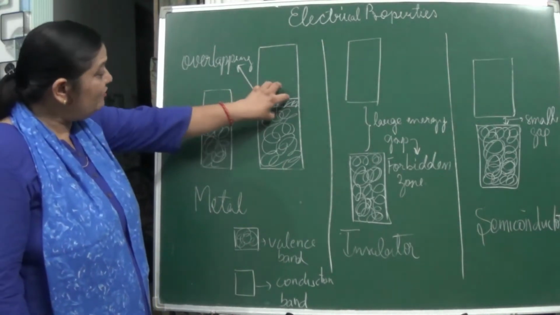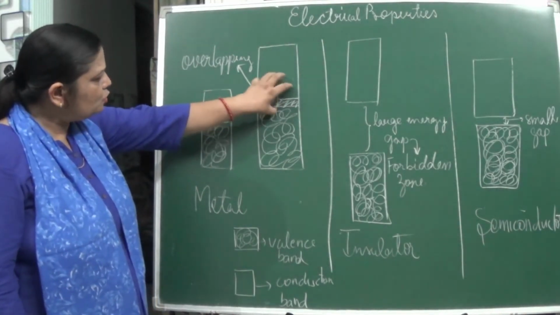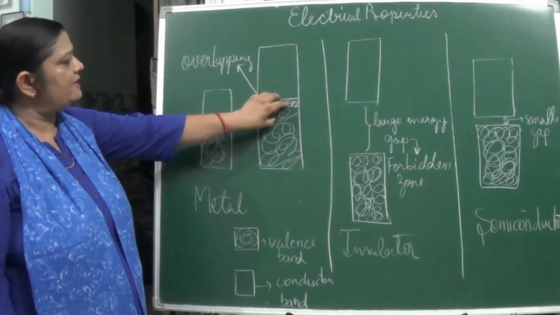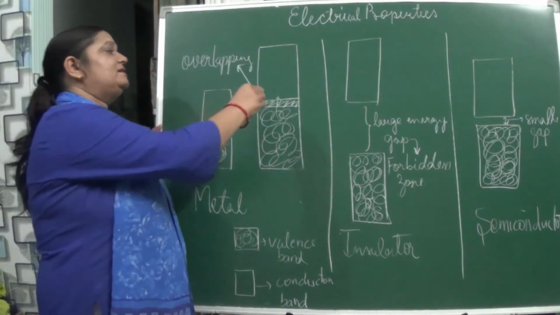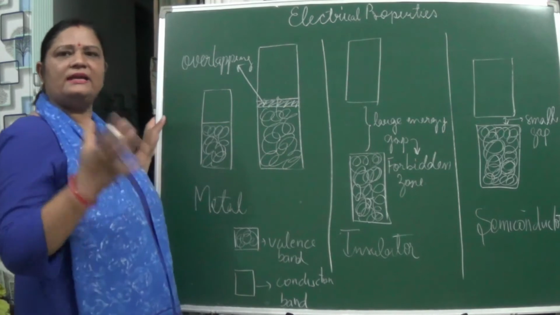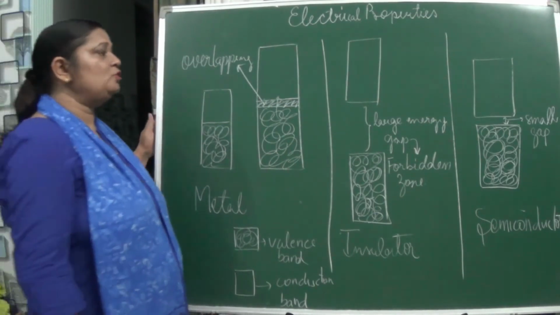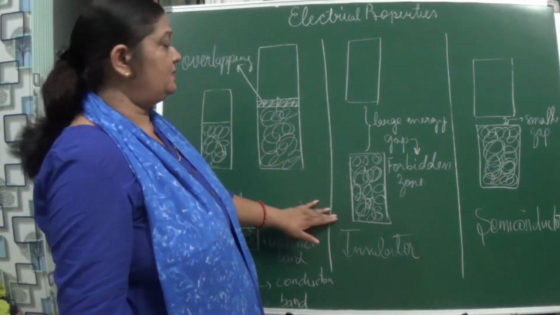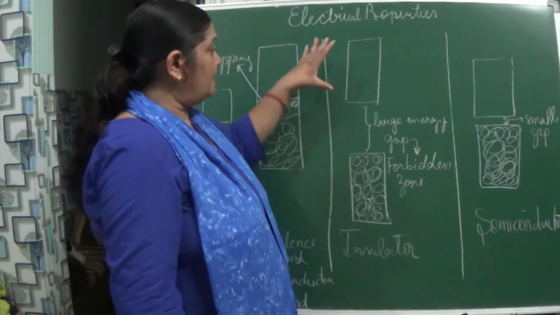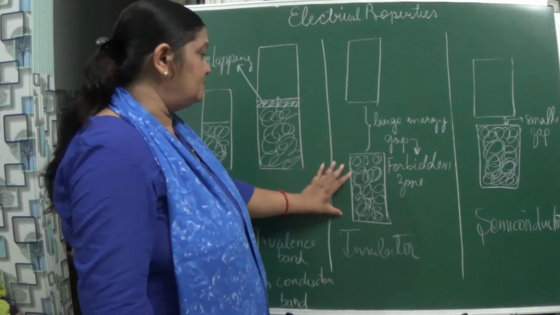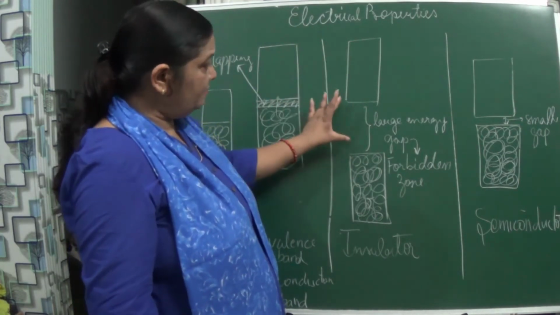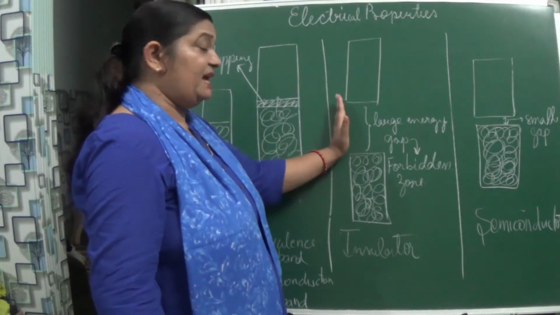As the result we will see that overlapping of these two orbitals takes place, and the electricity now will be conducted very easily in case of conductors. Okay, but when we are coming to the insulators, here you can see the conduction band and the valence band. You can see tremendous space is there.